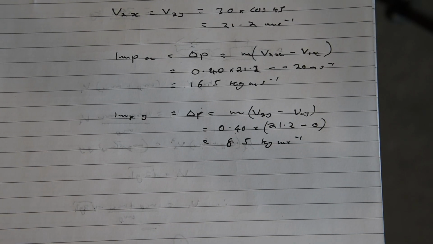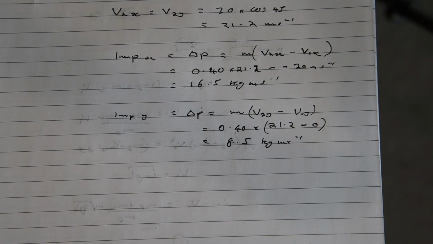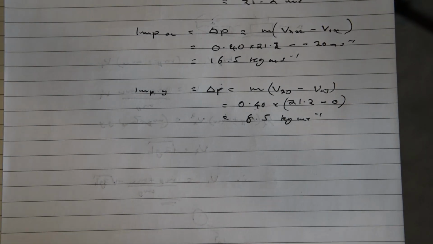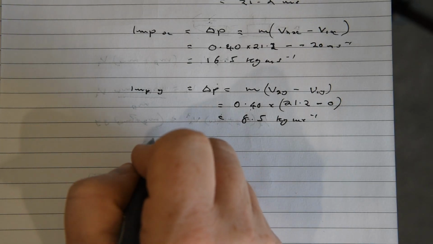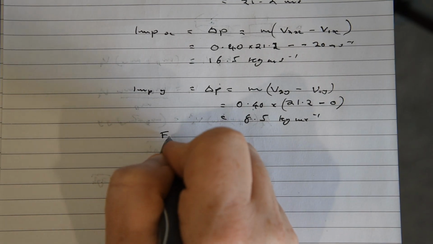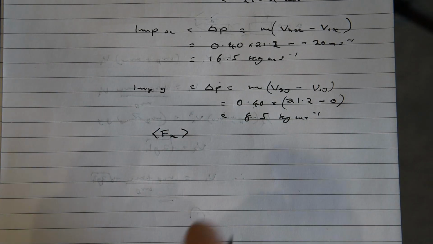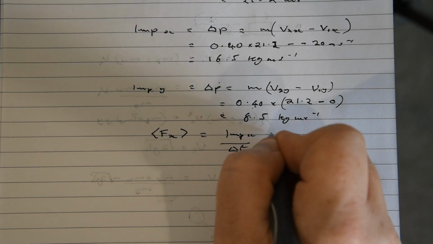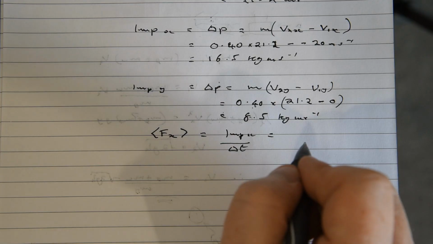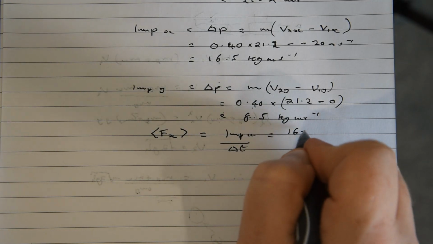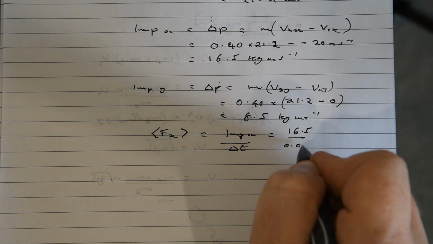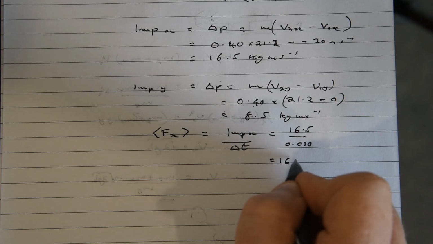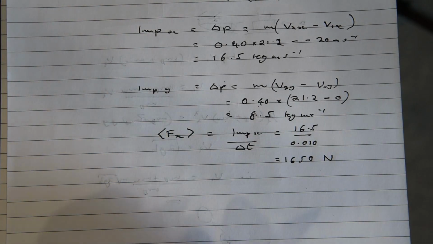Now we were given the time for the impulse as 0.010 seconds, and therefore if we want to find the average force in x, it's going to be equal to the impulse in x divided by the delta t. So that's 16.5 divided by 0.010, and that equals 1650 newtons.